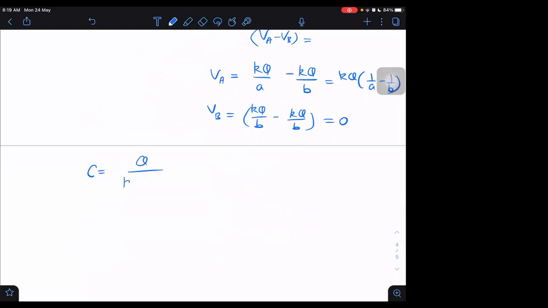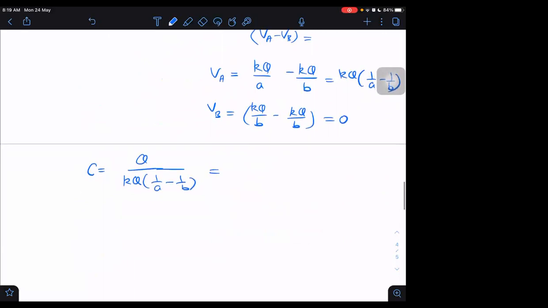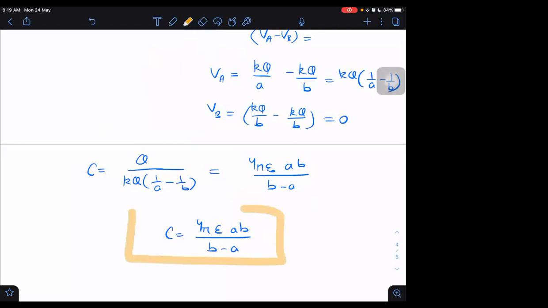Charge Q upon KQ into 1 by A minus 1 by B, which is equal to AB upon K times B minus A, that is 4 pi epsilon naught AB upon B minus A. If we have a dielectric inside, then it will become 4 pi epsilon into AB upon B minus A. That is the formula for capacitance.